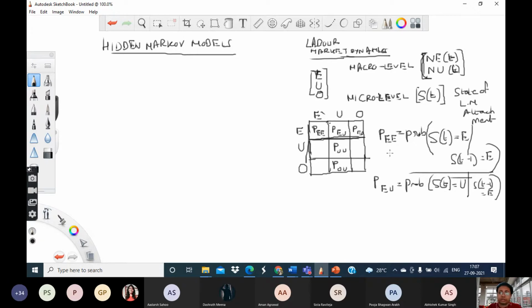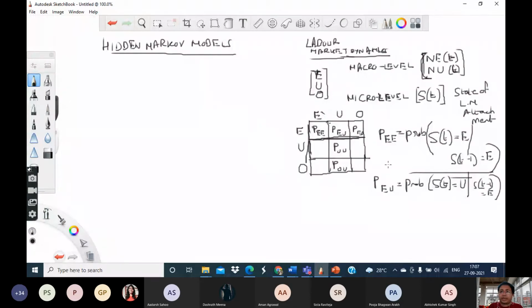So these kinds of probability values we calculated, and then we import these probability values to study or model the macro level dynamics. We actually discussed in detail how the dynamics of these numbers can be expressed in terms of these probabilities. I hope you remember that.